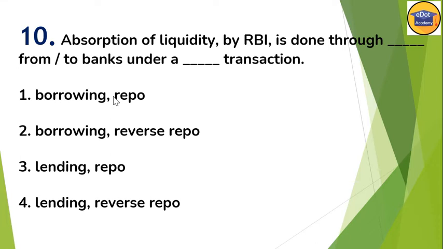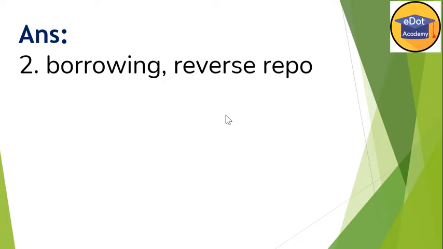Now question number 10. Absorption of liquidity by RBI is done through blank from the bank under a blank transaction. So absorption of liquidity is done by borrowing and reverse repo. Whenever the RBI wants to absorb liquidity from the market, they borrow from the bank, and that is called reverse repo. Otherwise, if it is repo, the bank will borrow from the RBI. So borrowing and reverse repo is the correct answer.